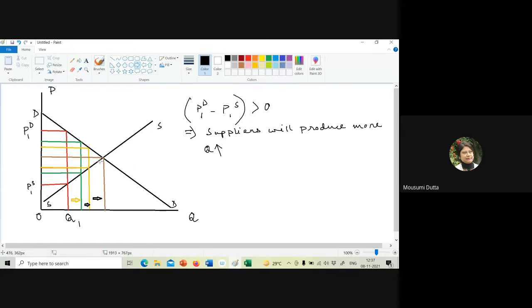And finally, when there is no gap, that position is called the equilibrium. So as there is change in quantities, continuously the gap between the demand and the supply price is falling. And thus, the economy is moving towards the equilibrium price quantity combination.